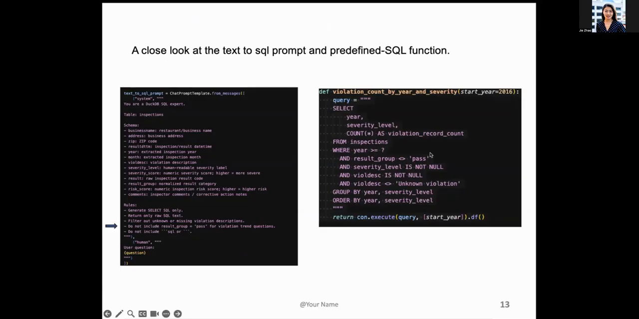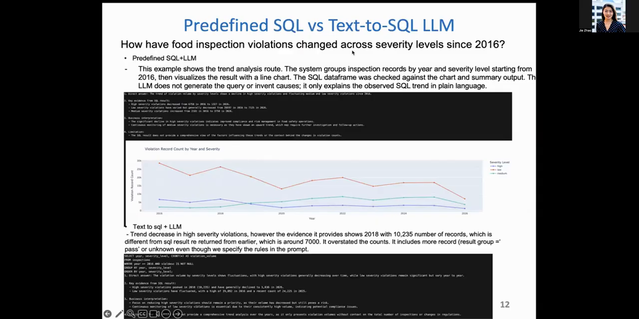And on the right is our predefined SQL function, which provides an accurate, more reliable result. An interesting note is that when we execute the text-to-SQL function a few times, it does generate different results. Sometimes it can include the business-related rule we define.